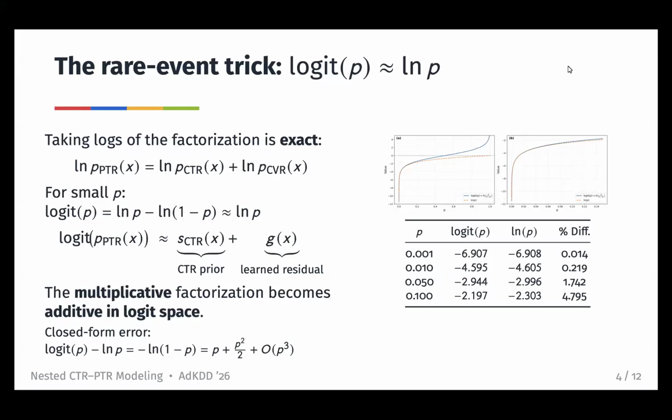Starting with the classical factorization that PTR equals CTR times CVR, we can take logs of both sides, and then for small probabilities, the logit of P is approximately log of P, since the log of 1 minus P is close to 0. The figures here on the right in the table show that the approximation error is really small for small probabilities like you would have for typical CTR or PTR rates. So this all means that in the rare event regime, the multiplicative factorization becomes additive in logit space. So the sale logit is approximately a CTR prior plus some learned residual.